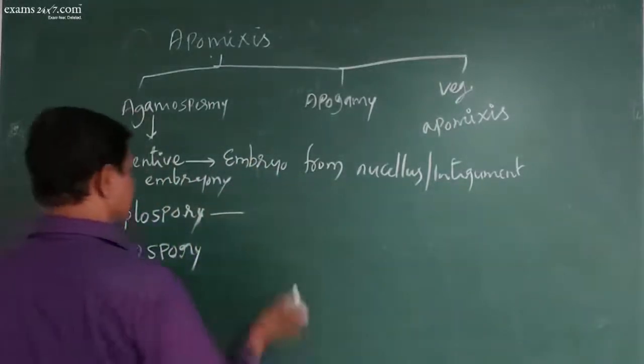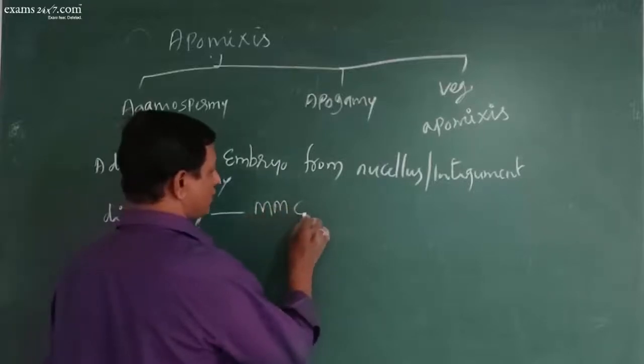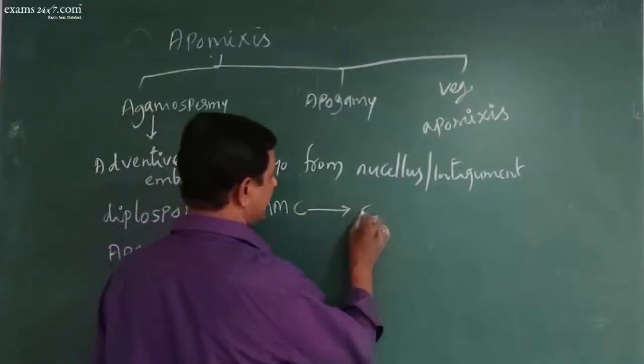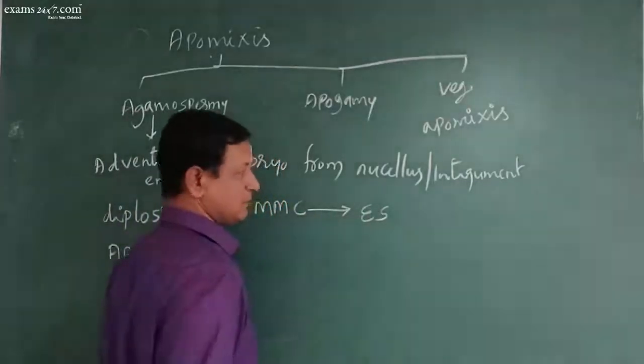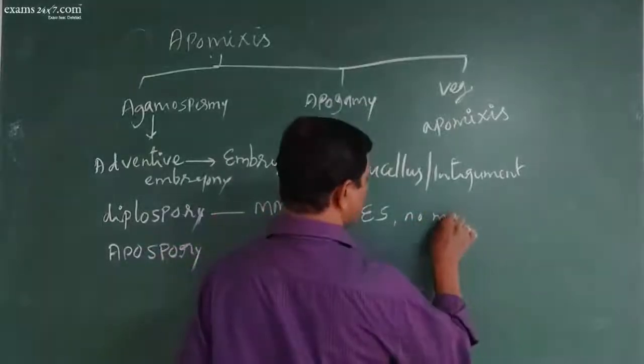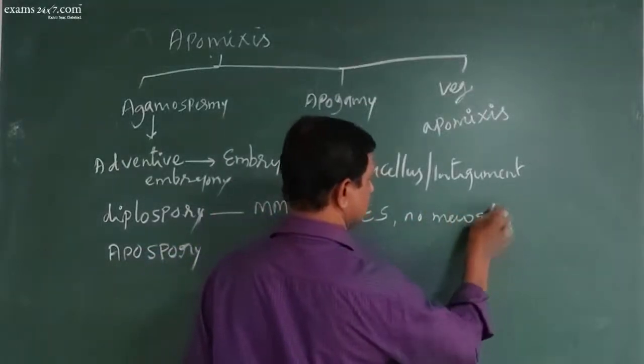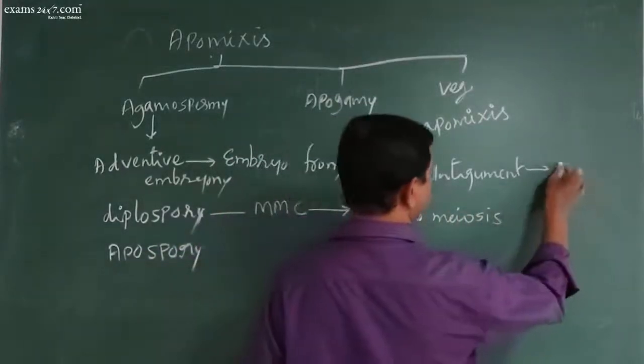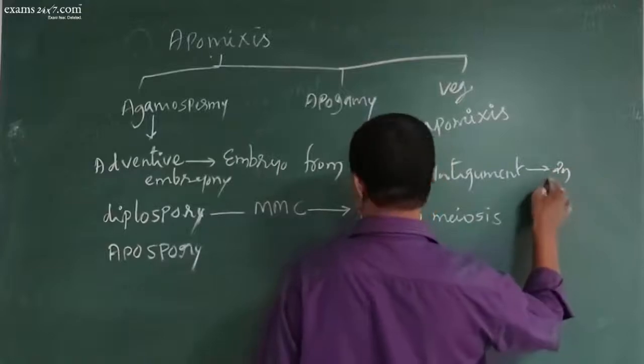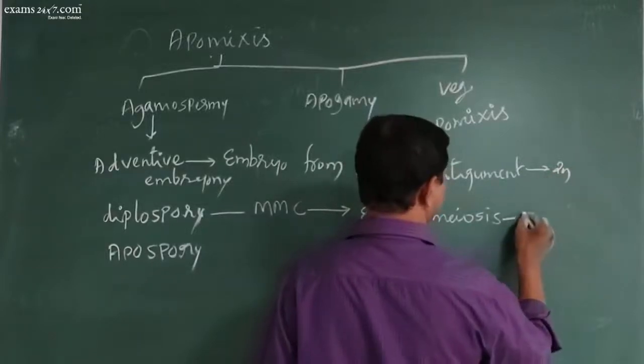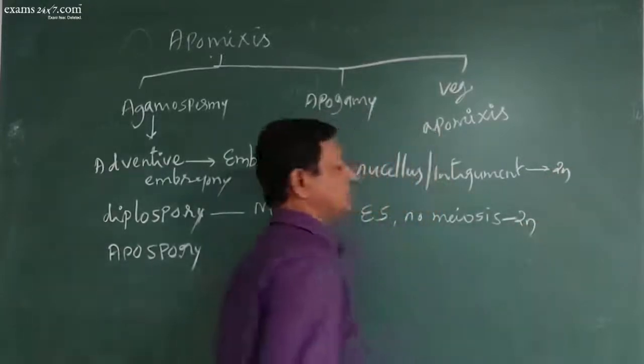Diplospory means the megaspore mother cell directly develops into embryo sac. So there will be no meiosis here. So here the embryo sac is diploid. That is the difference.